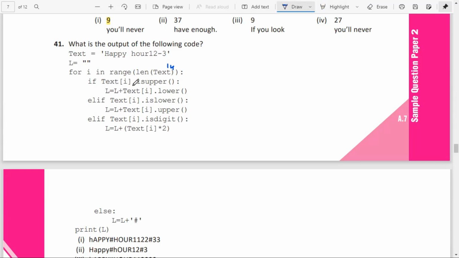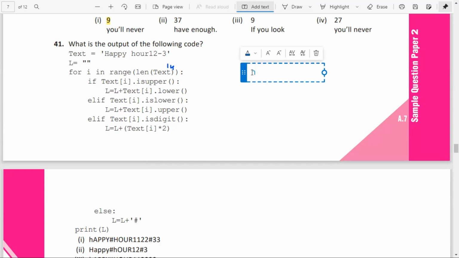So if text of i means what? Text of 0, H. It is a capital letter, so it has to be converted into lowercase. If it is a lowercase letter, you have to convert it into uppercase. If it is a digit, you have to multiply it by 2. Else you have to add a hash. Okay, so we'll just check out. So the first one is what? Capital letter. So what will be the output? It will be small case, isn't it? If it is a capital letter, you have to convert into small case.